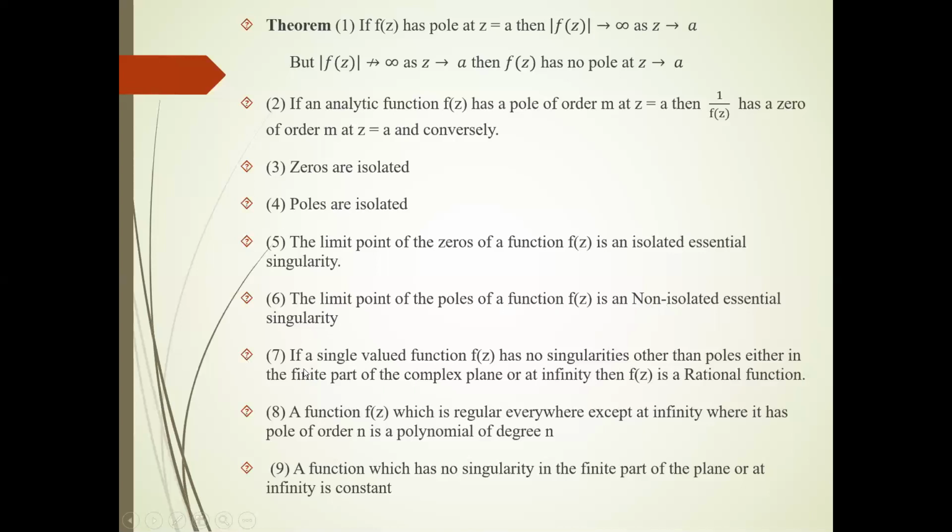Theorem number 7: if a single valued function has no singularities other than poles either in the finite part of the complex plane or at infinity, then f(z) is a rational function.